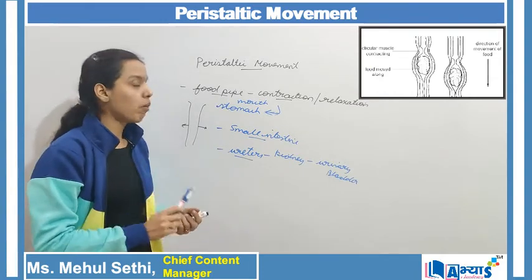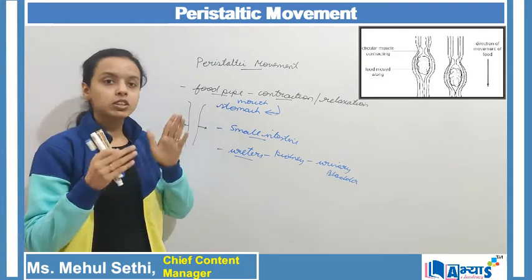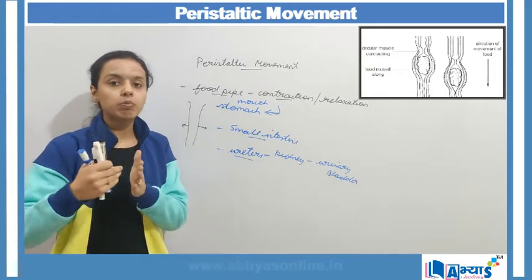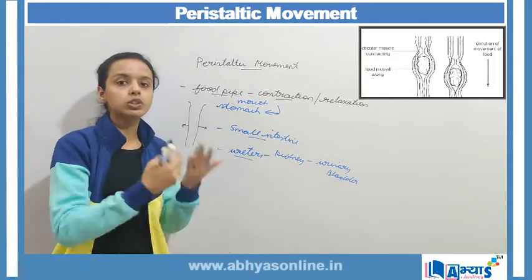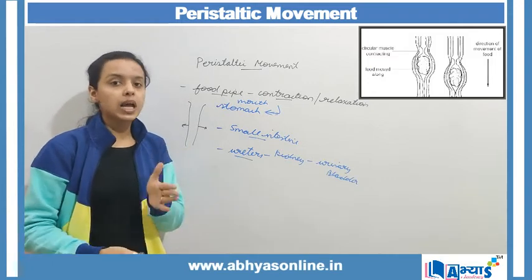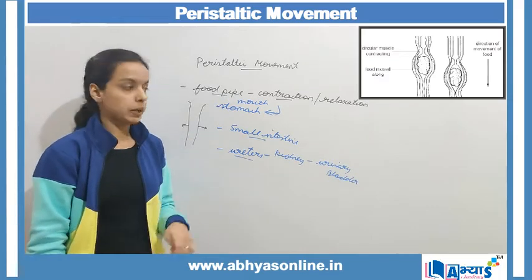So we have three important applications of peristaltic movement. The food pipe connects the mouth with the stomach. So when there is movement of the food from the mouth to the stomach, there is contraction and relaxation. This type of rhythmic movement is referred to as peristaltic movement.